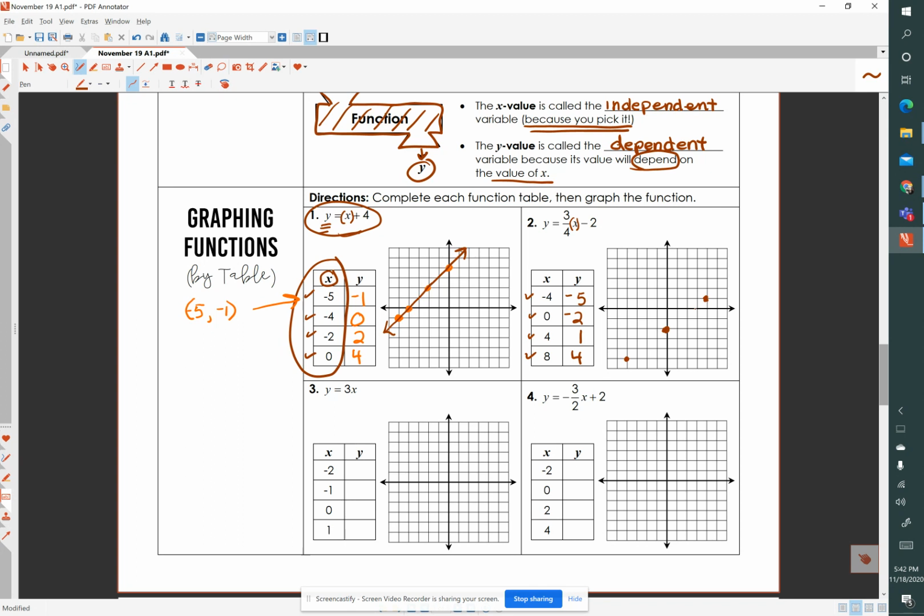We could imagine it would be 1, 2, 3, 4, 5, 6, 7, 8, 4, somewhere around there. And let's connect that with the straightest line we can get here. Putting arrows on the end, those are important. And that is the function of y equals 3/4 x minus 2.